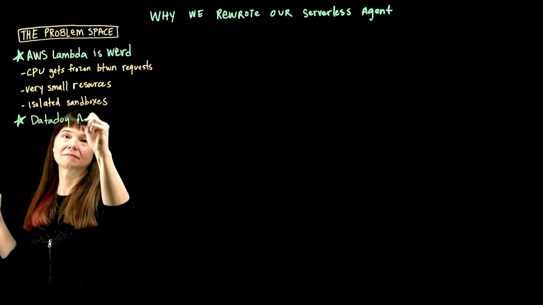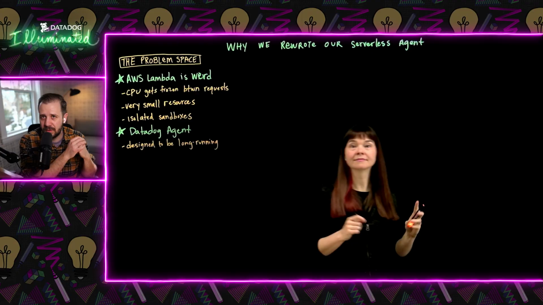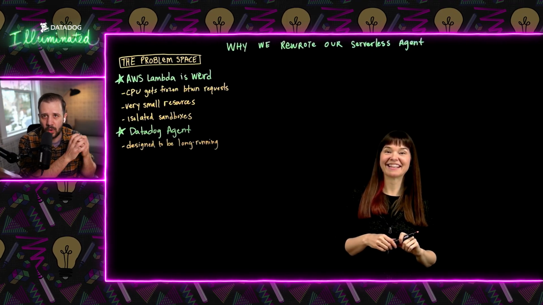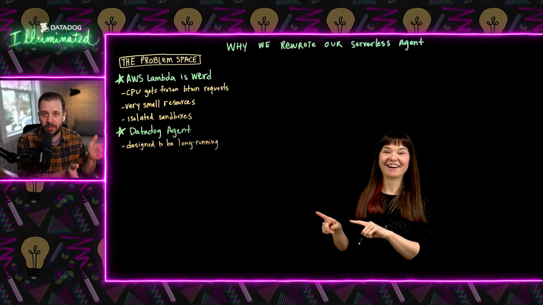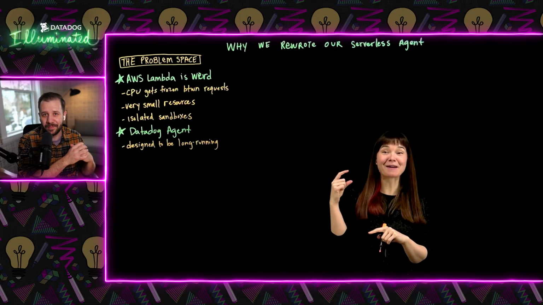Yeah. Datadog's agent is a very battle-tested and well-proven piece of technology. It initially, I think 10 years ago, was written in Python. Now it's been written in Go for several years. It's fully designed from the ground up to be deployed on a server, in a Kubernetes cluster, or on a pod. It is designed to run for a very long time, and it has a bunch of assumptions about how data is handled in the process. And that's done for a reason. It's done to operate at scale. It's done to be extremely efficient across dozens or hundreds of nodes of servers. That doesn't necessarily apply to serverless, because instead of having one Datadog agent for hundreds of application processes, you have one Datadog agent per application process. That's how Lambda works. Yeah, for a very small application process.